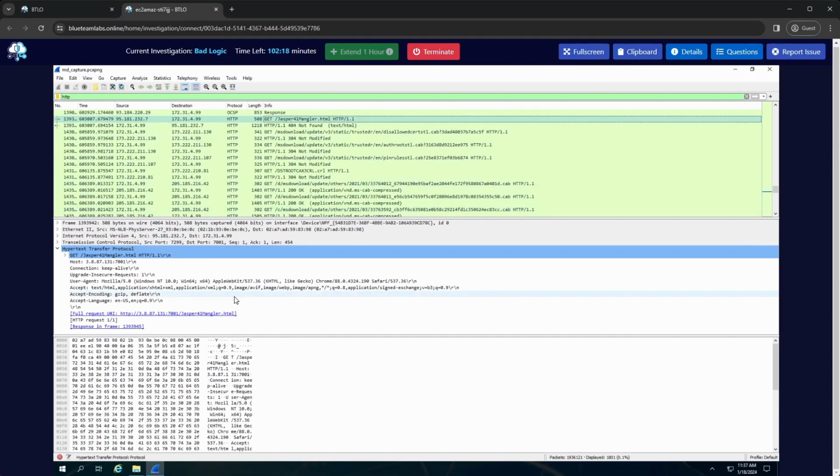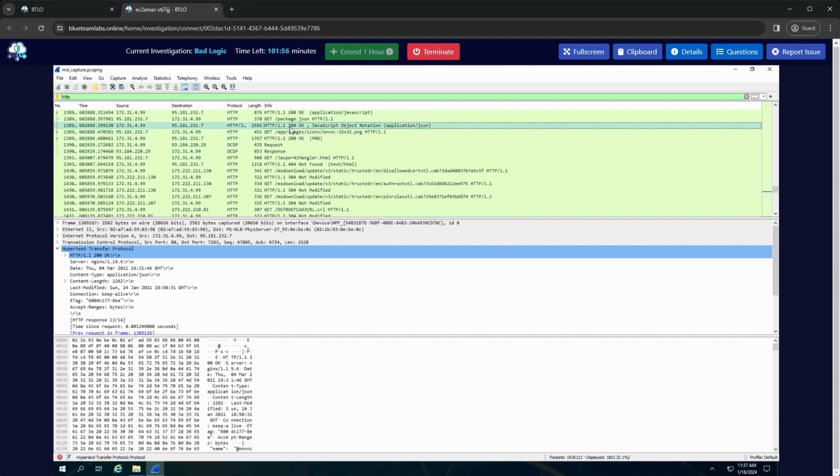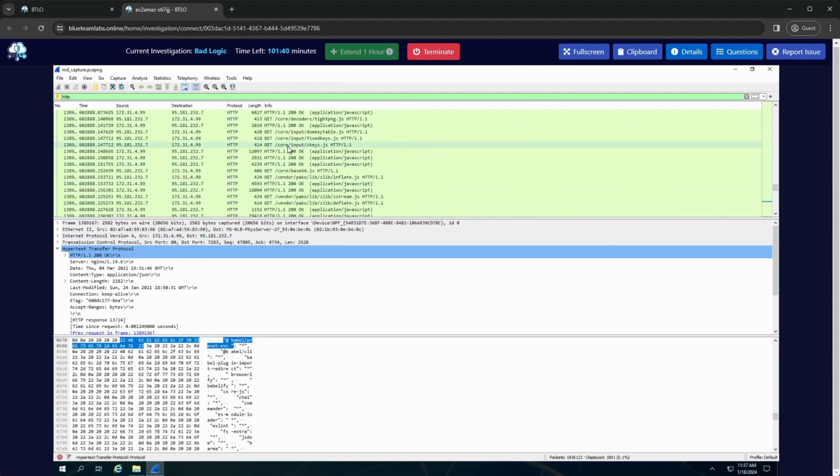Okay, so there's a HTML file there. That's a little bit more interesting. What was that for? Not too sure. Port 7001. Let's go back a bit more. Not sure what that is. Let's keep going. That looks like JSON. I don't think that's related to this environment though. That looks to be related to the lab setup, so we don't need to look at that. Let's keep going backwards.